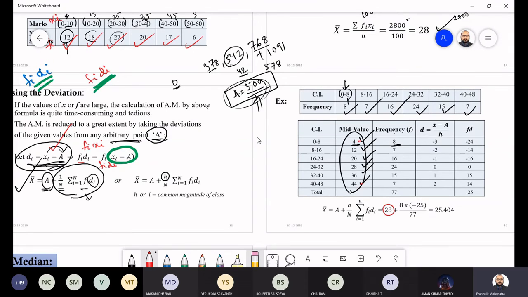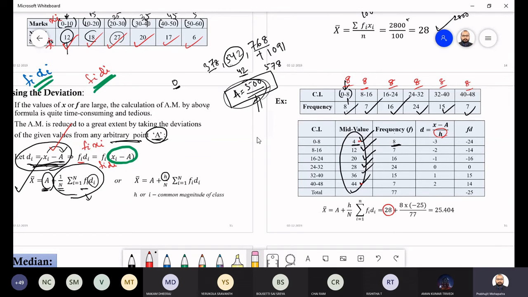Now you can see if I take the arbitrary point 28, then to scale that, we need to divide by the class interval h. Here you can see the class intervals are regular, 8 units. So what you have to do? First you have to take the deviation, 4 minus 28.